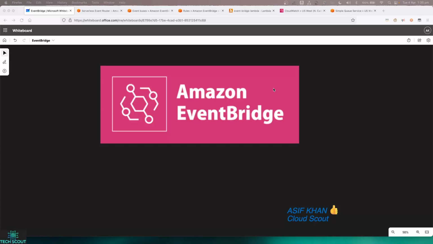Amazon EventBridge is a very powerful service from the AWS ecosystem. As we know, AWS has 300-plus services, which are very much like Lego blocks. You can use these services in conjunction with each other and build a solution. With the new world implementation of microservices and decoupled architecture, it has become really challenging to connect these services. So what Amazon EventBridge provides is a unified connectivity capability so that you can connect the services in the AWS ecosystem as well as much more.